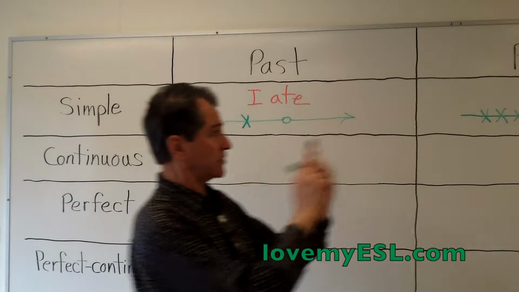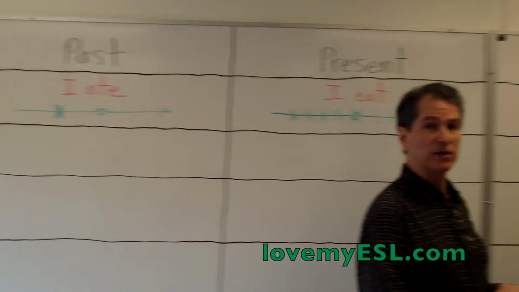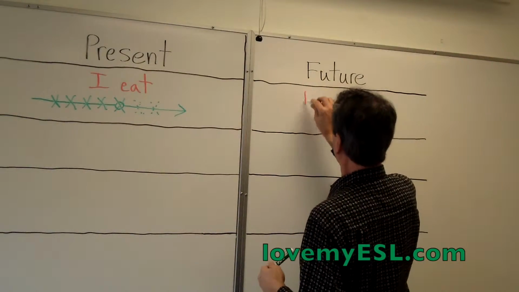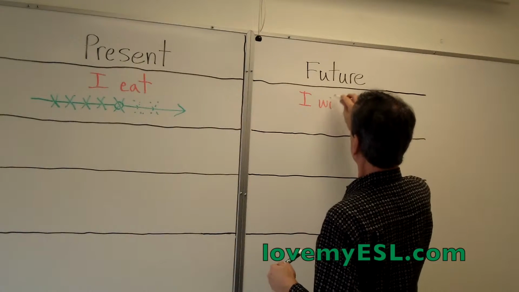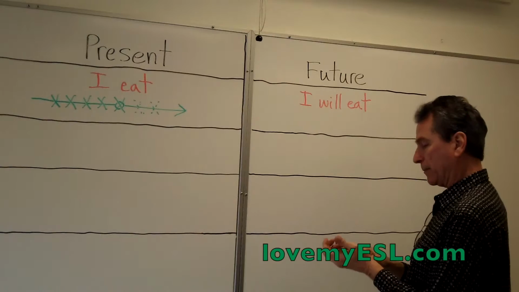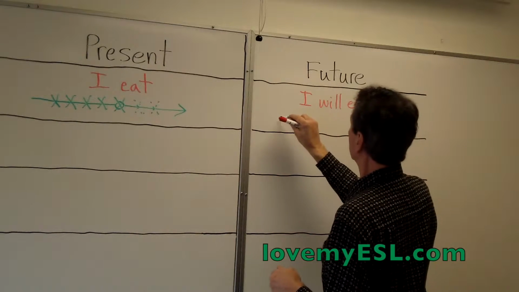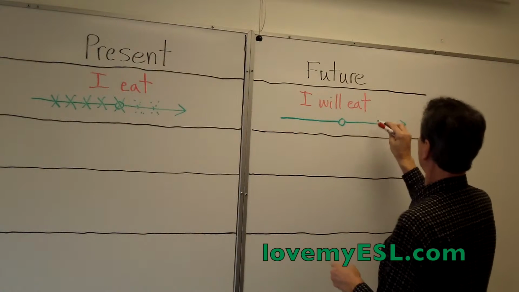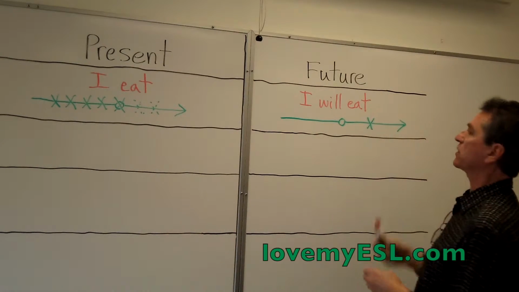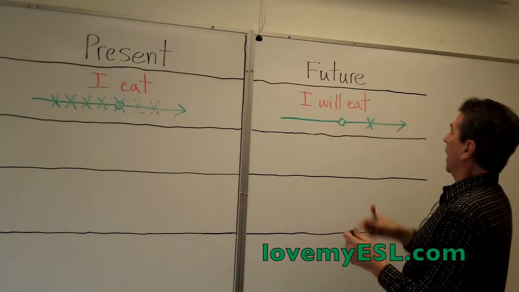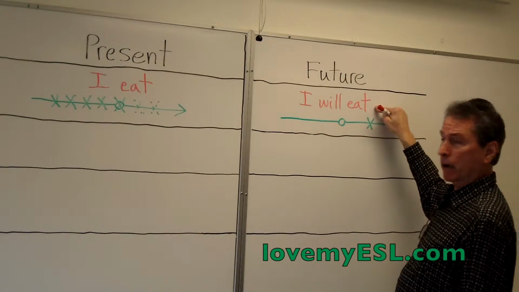The next tense, all the way over here, is the simple future tense. An example would be, I will eat. This on the timeline looks like past, present, future. Of course it's over here. It's a single X on the line. It's going to happen at some time in the future. I will eat a banana tomorrow.